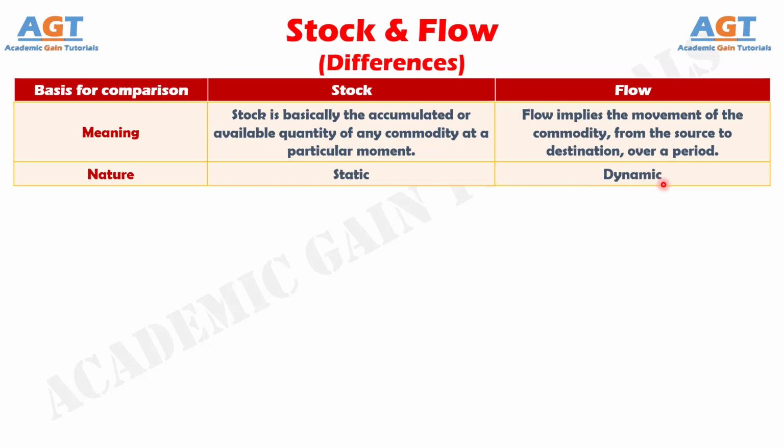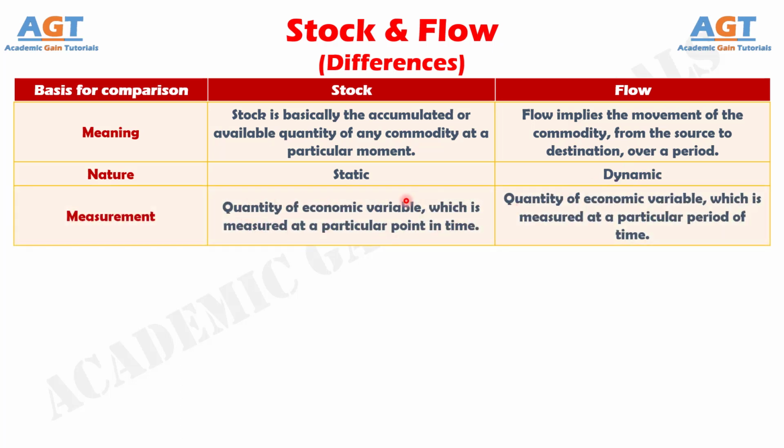Number 3. Stock is the measurement of quantity of economic variable, which is measured at a particular point in time, whereas, flow is the measurement of quantity of economic variable, which is measured at a particular period of time.